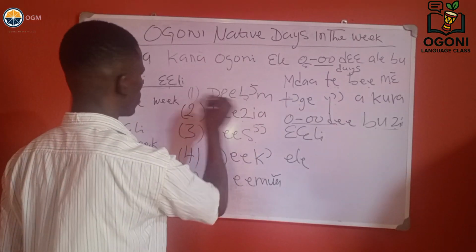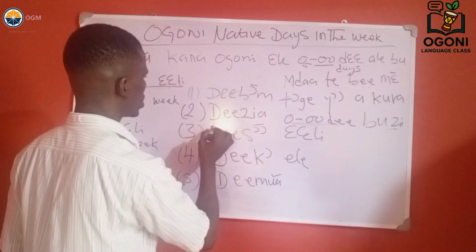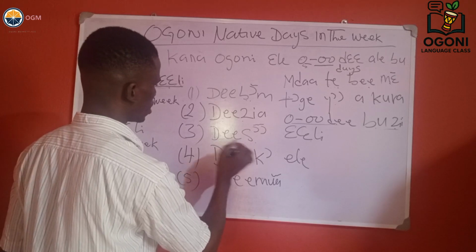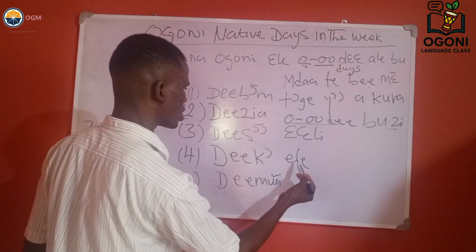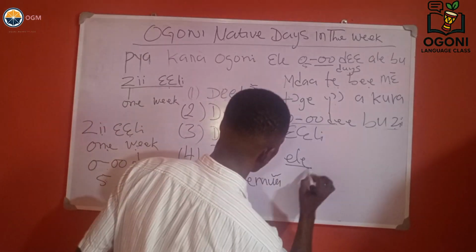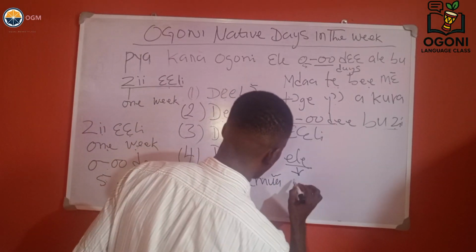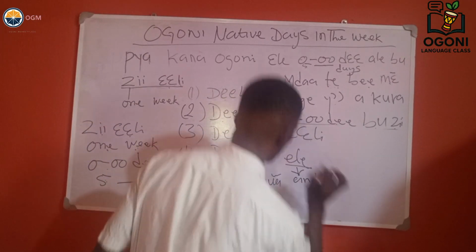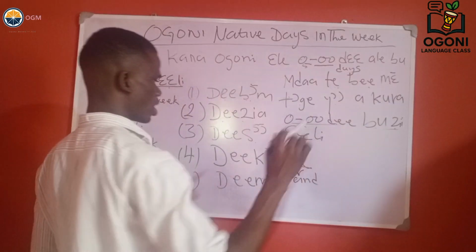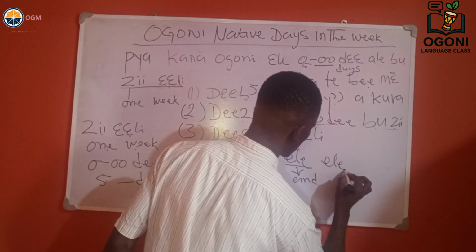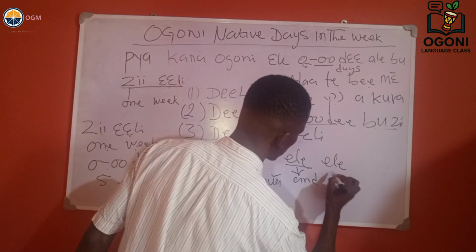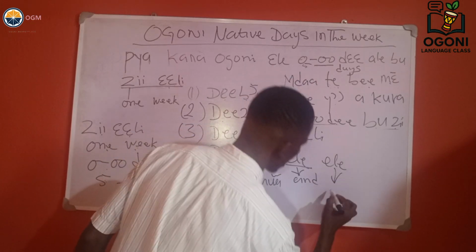We have De Bom, De Zia, De Son, De Ko, Ele, De Mua. Ele equals an. So if they ask you what is Ele in Ogoni, E-L-E, what it means is and.